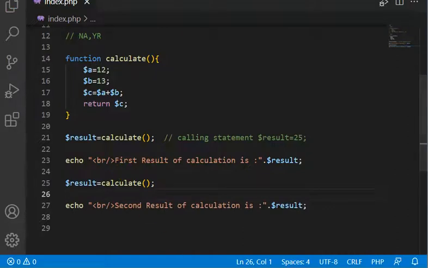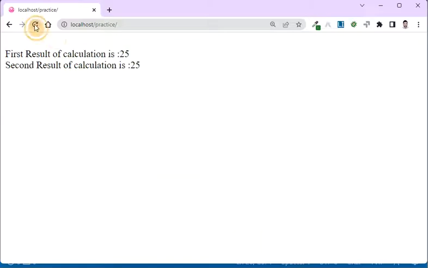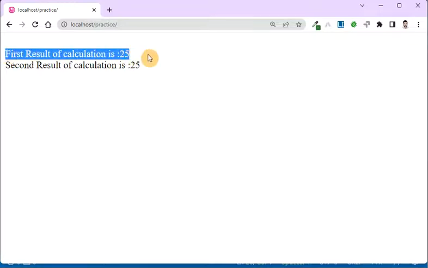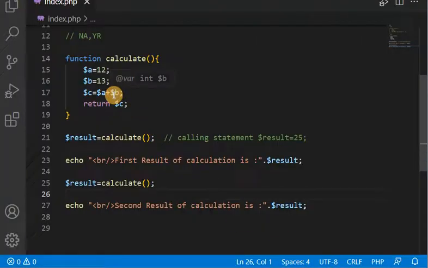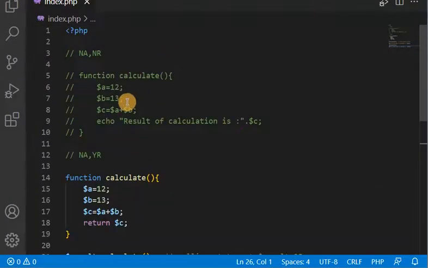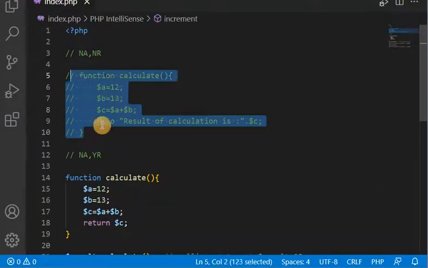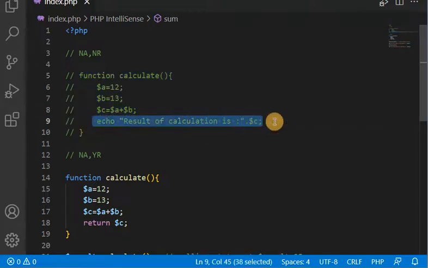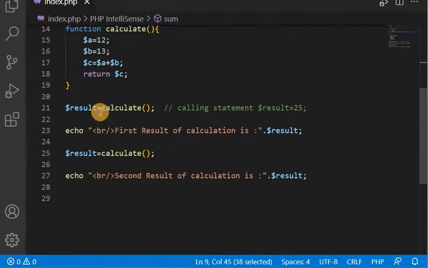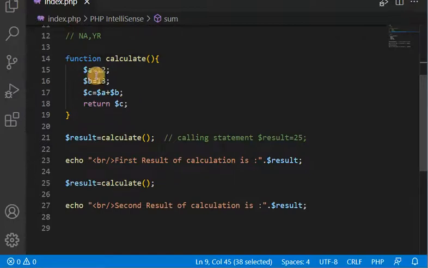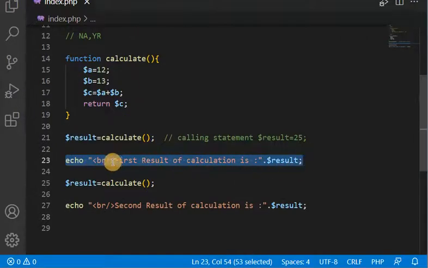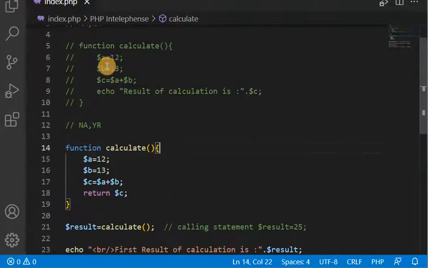So guys, you can see we are able to change the format of the output as well. This way it becomes more powerful compared to the previous one, because in the previous one we were not allowed to change the response format since it was inside the function itself. But here we are free to change the response format because the response is being displayed outside the function. So this is more powerful than the previous one.